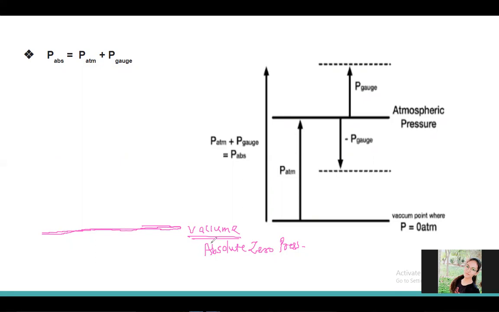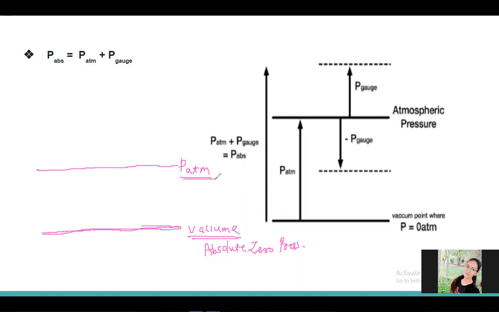But on the earth, due to the atmospheric condition, there is some pressure which is greater than the absolute zero pressure. That pressure is known as atmospheric pressure. See carefully. When I go into the vacuum, I will not feel any pressure; that is called absolute zero pressure.